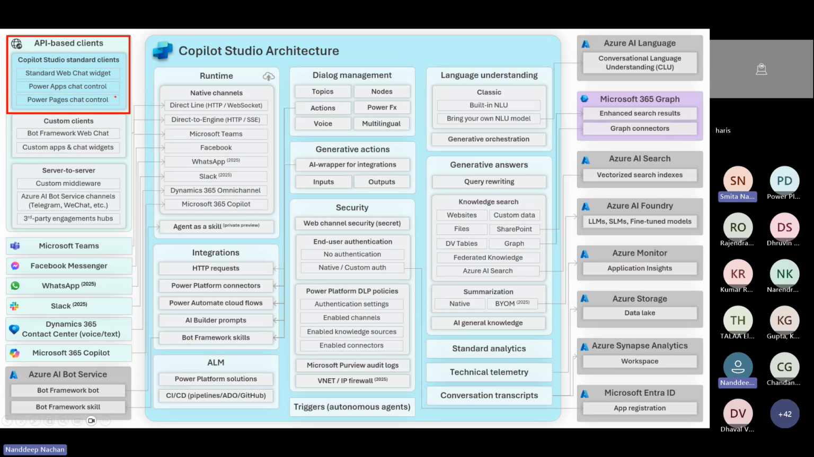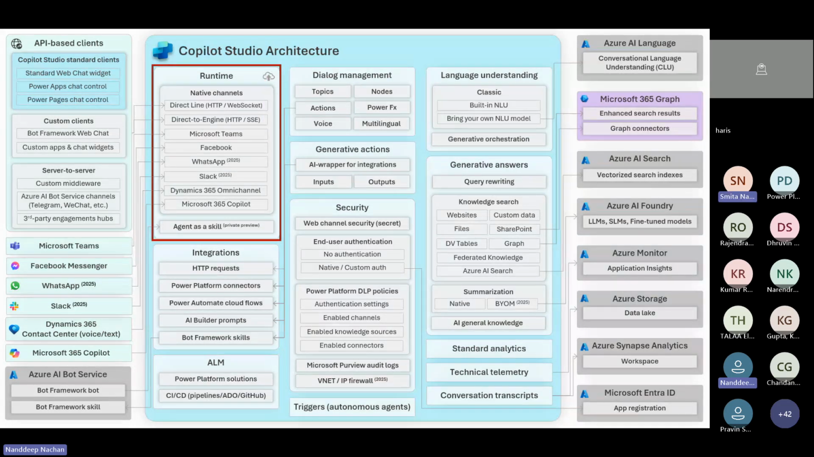Then the custom clients are the Bot Framework Web Chat and the custom built chat widgets. When it comes to the server, that is the middleware and integrations with Azure AI Bot Service channels, for example, Telegram, WeChat, and the third party hubs. For the runtime, it supports the native channels like Microsoft Teams, Facebook, WhatsApp, Slack, and Dynamics 365 Omnichannel and Microsoft 365 Copilots. It allows the integration of an agent as a skill for the private previews.